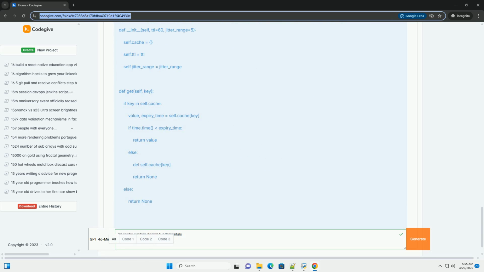7. Cache key design, uniquely identifying data. A well-designed cache key is crucial for efficient cache lookups. Consider these factors. Uniqueness: the key must uniquely identify the data being cached. Simplicity: keep keys as short as possible to minimize memory usage.